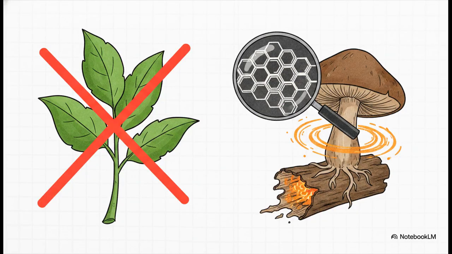For centuries, humans filed fungi under plants. But that was a huge mistake. Fungi have a completely different chemical signature. They absolutely do not have cellulose cell walls. Instead, their cell walls are composed of chitin and polysaccharides. And because they lack chlorophyll entirely, they are strictly heterotrophic. They absorb soluble organic matter from dead substrates, acting as the world's great saprophytic decomposers, or they live as parasites or symbionts. This unique chemistry completely separates their evolutionary path from plants.